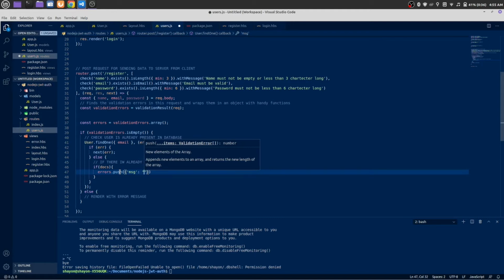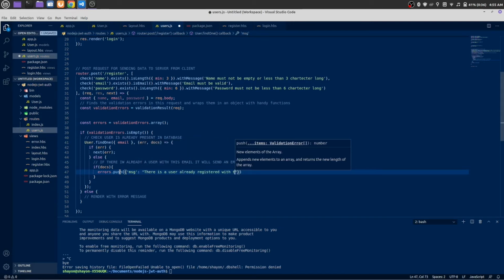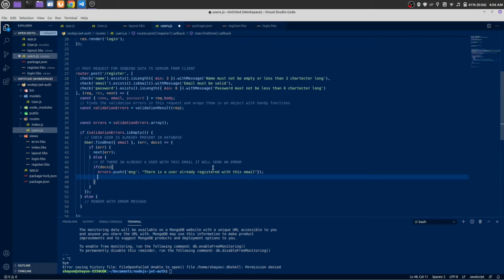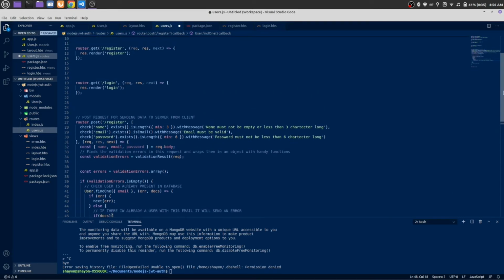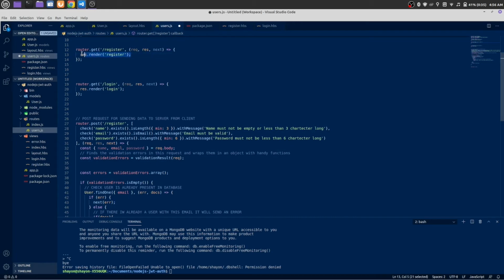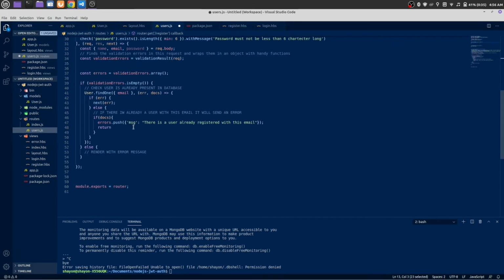It will say the error, and after sending the error, we want to render this error to our register page. So let's return the render page of registration. Copy this res.render and paste it here as well.